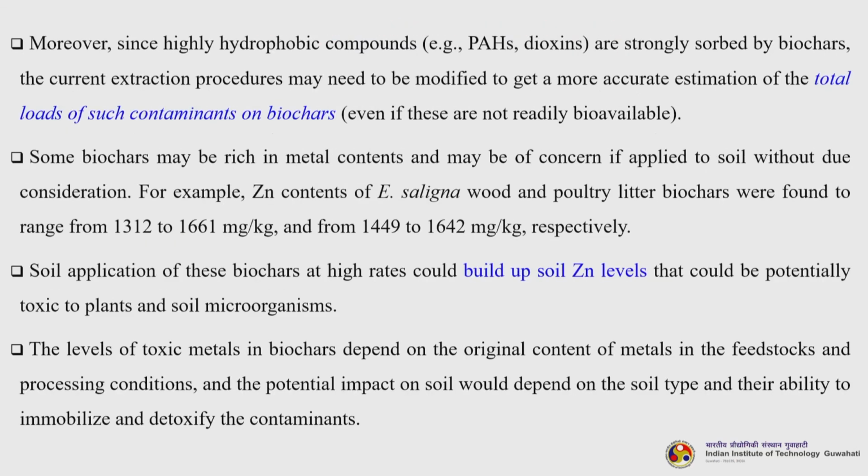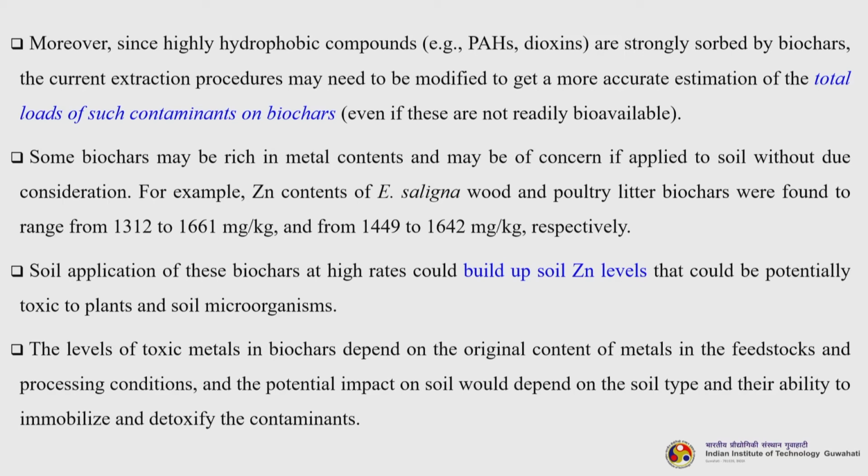Moreover, since highly hydrophobic compounds are strongly sorbed by the biochars, the current extraction procedure may need to be modified to get a more accurate estimation of the total load of such contaminants on biochars, even if these are not readily bioavailable. So, some biochars may be rich in metal contents and may be of concern if applied to soil without due consideration.